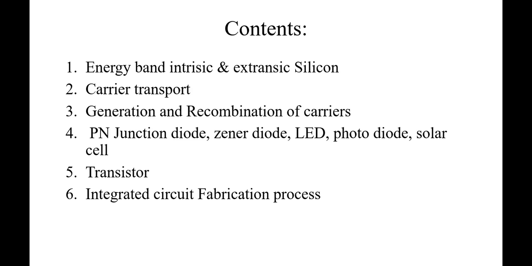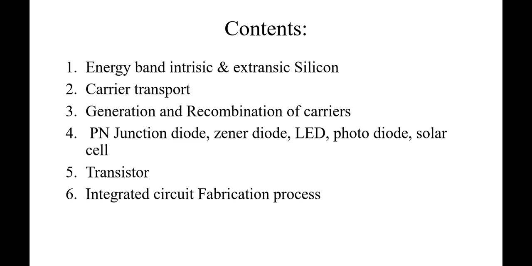So, whatever syllabus we saw in the last slide, the content of this syllabus is pointed out here: energy band, intrinsic and extrinsic silicon. First, what is meant by carrier transport? First, in energy band, intrinsic and extrinsic silicon, what is meant by energy band? Energy band gap, that is the covalent bond. What is meant by band gap? These are the contents we cover in this point.